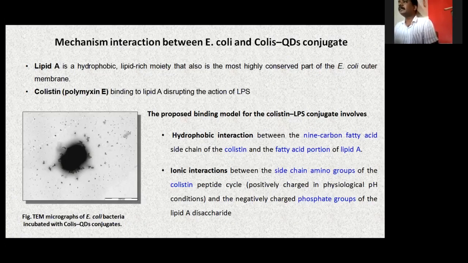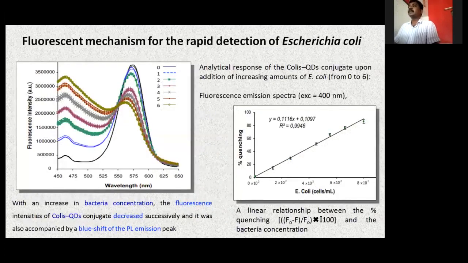So this is the response, and you get the fluorescence mechanism. In this case, it is the quenching activity. The fluorescence of the quantum dots is quenched as the number of bacteria increases.